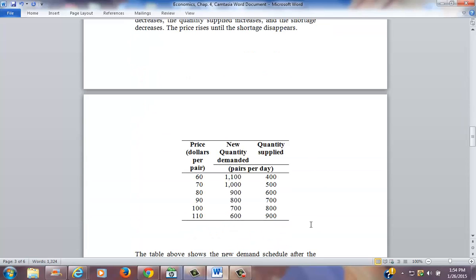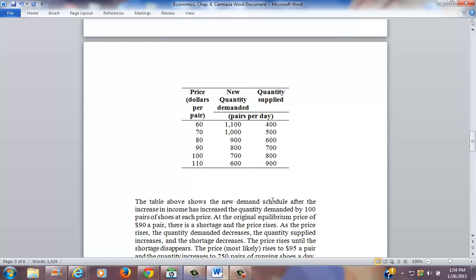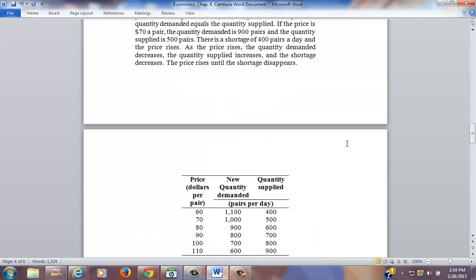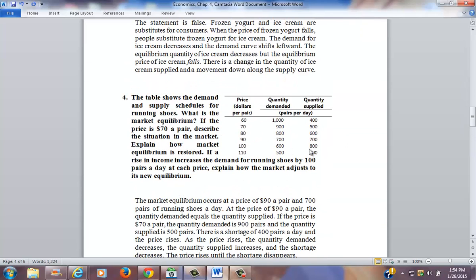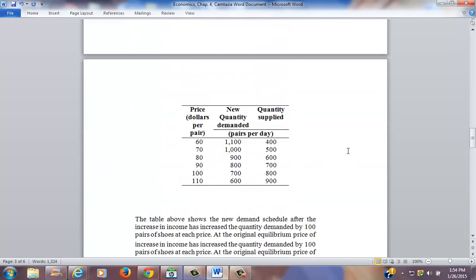And then for the increase in the new demand schedule, after the increase in income has increased the quantity demanded by 100 pairs of shoes at each price, that schedule is shown up here, and all I did is I added 100 to the original numbers that were given in the first chart. So I can try to get that on up here as well, and you can just see the original chart, and then I just added 100 to all those original quantity demand points.